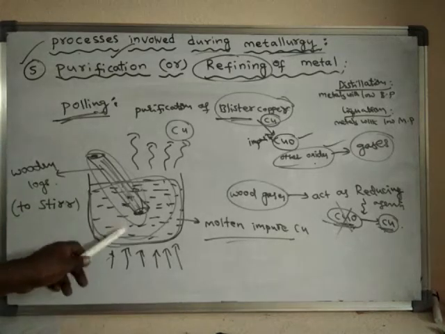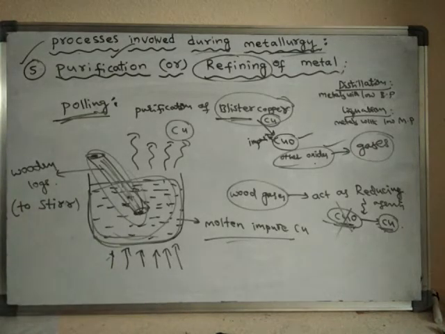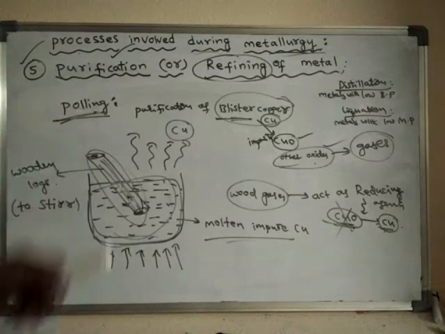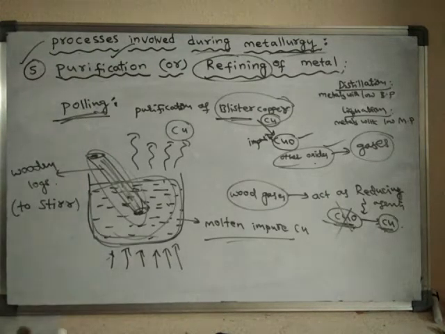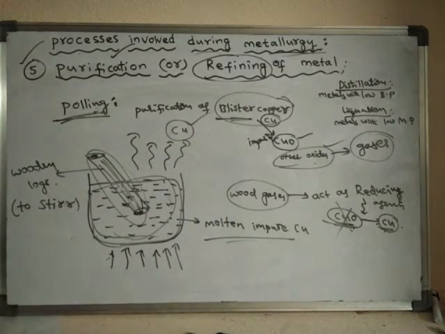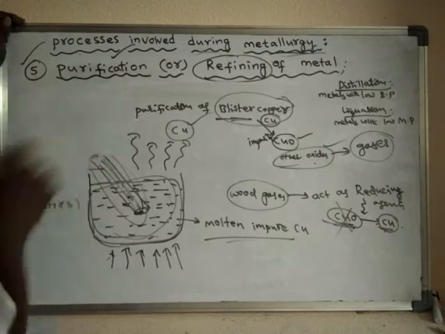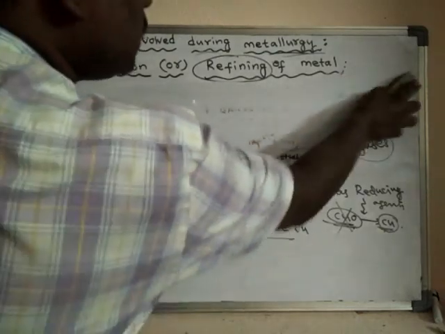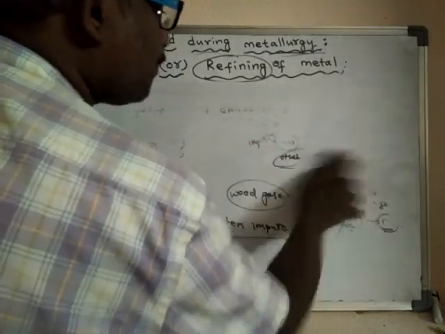So like this, impure copper is purified by a special process known as poling. This process is specially designed for the purification of copper. Now the next method is oxidation.